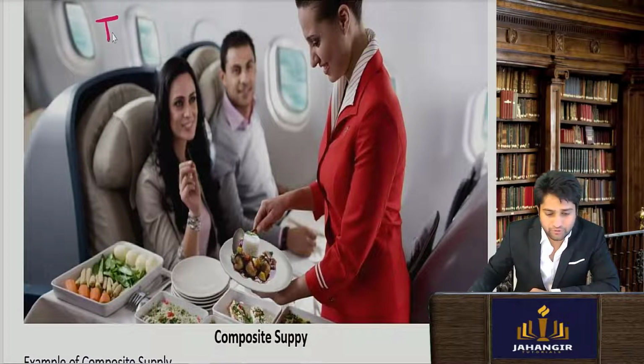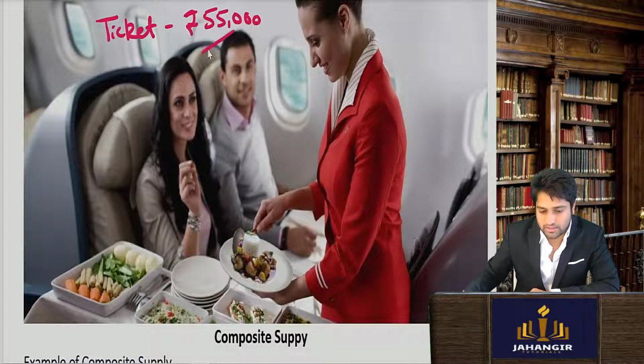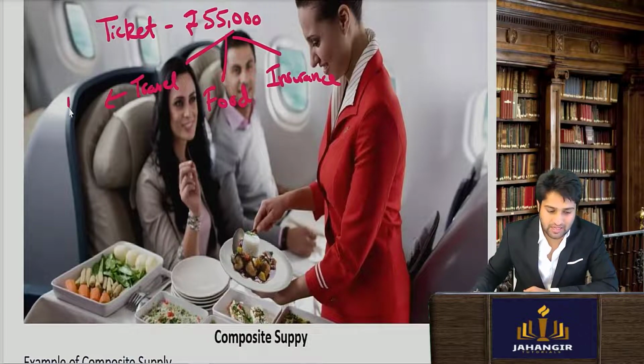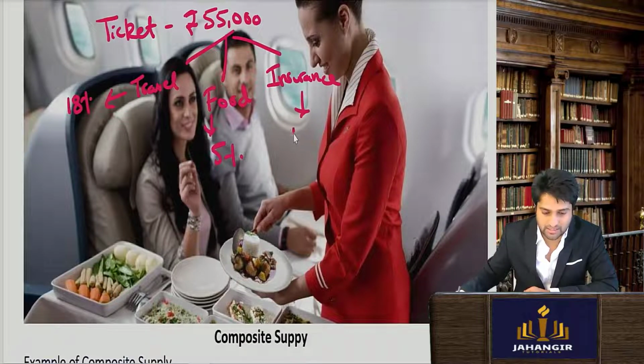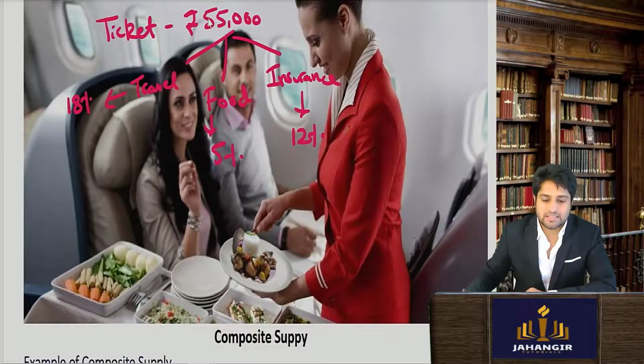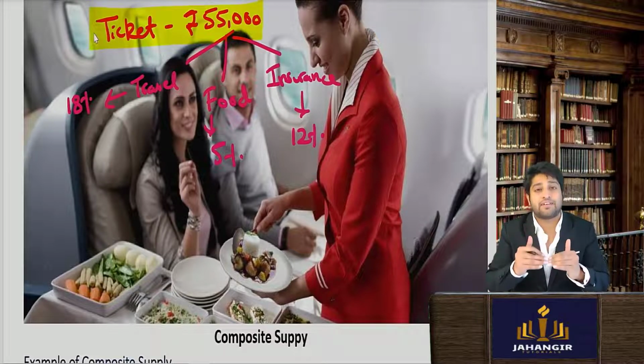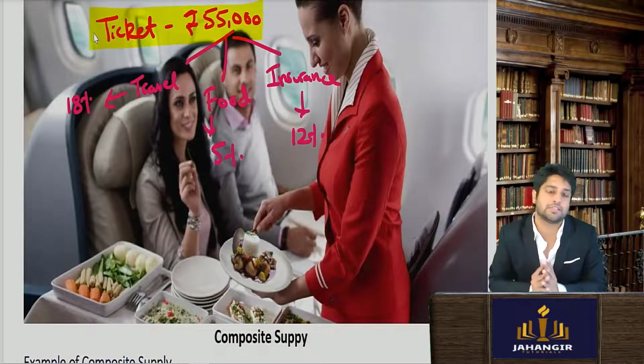So let's say if you're going to United States and the travel ticket is of 55,000. This includes your transportation charges, it includes your food, and it includes your travel insurance. Now we know that goods and services have a different rate applied to them. So let's say travel is charged at 18%, food is charged at 5%, and insurance is charged at 12%. Now this is a single transaction, that is you booked an airline ticket of 55,000. And in this 55,000 you're getting more than one goods and services. Now what rate will you take?